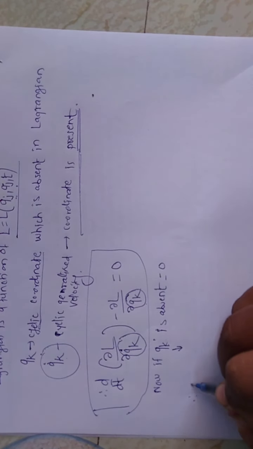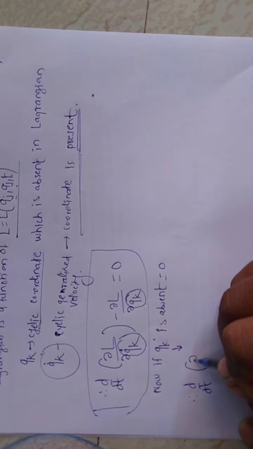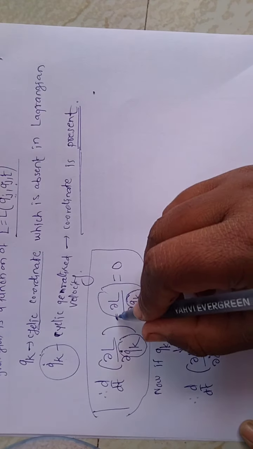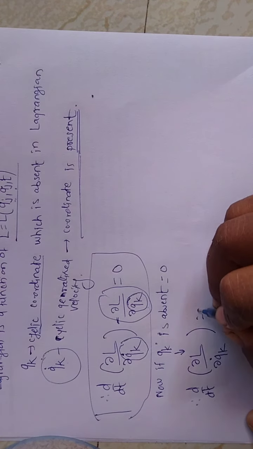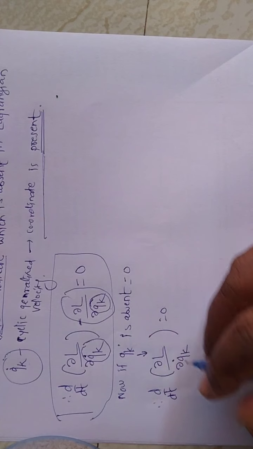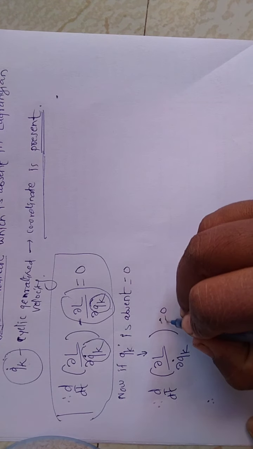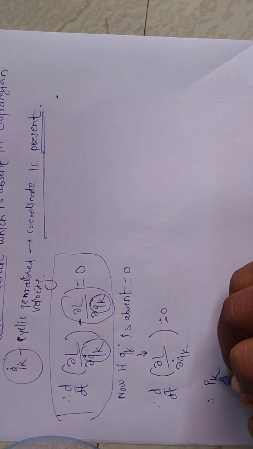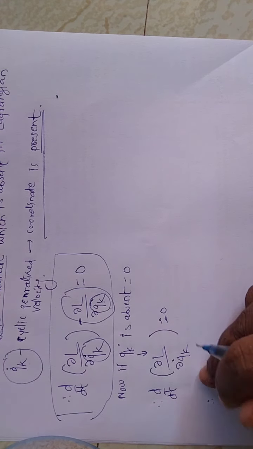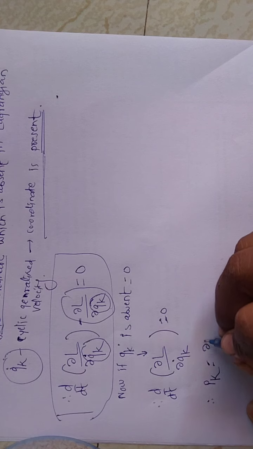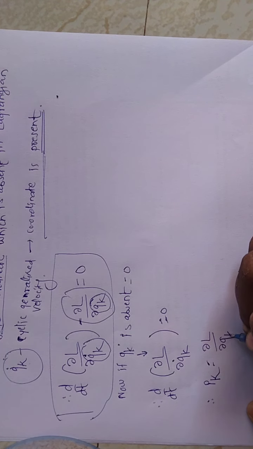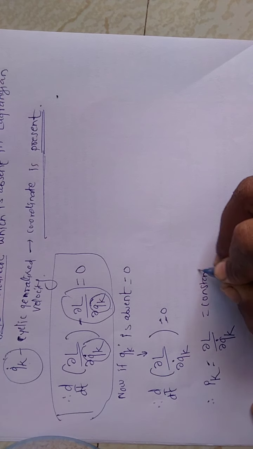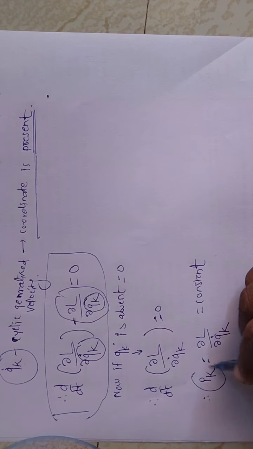So this equation becomes d by dt of dou L divided by dou qk dot, because this term is absent, is equal to 0. Now, the derivative of a constant quantity is 0, so I call it pk. This is another coordinate which comes from this equation: pk is equal to dou L divided by dou qk dot is equal to constant. This equation comes, and this is another coordinate.